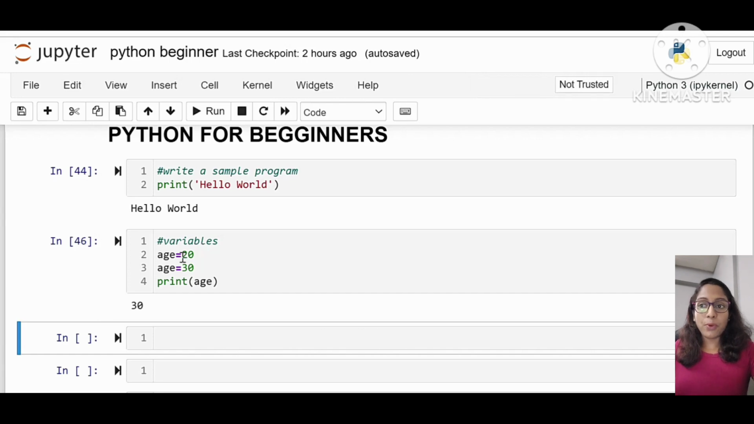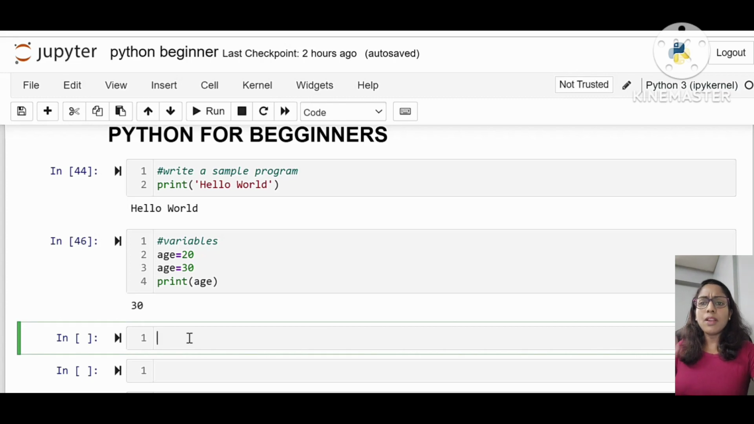Because this program is always executed from top to bottom. So in the first line I have already assigned age is equal to 20, and in the next line I assigned age is equal to 30 again. That means that memory location is overwritten by the new value. So when we print age, the second value will get automatically printed. That is because this program is always executed from the top to the bottom.